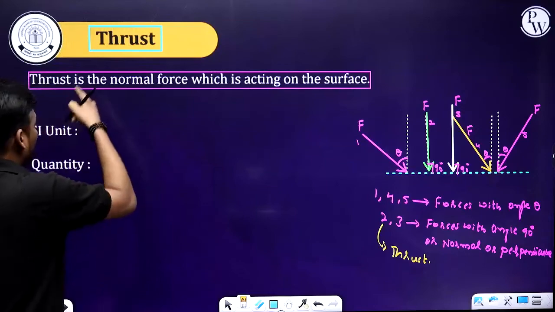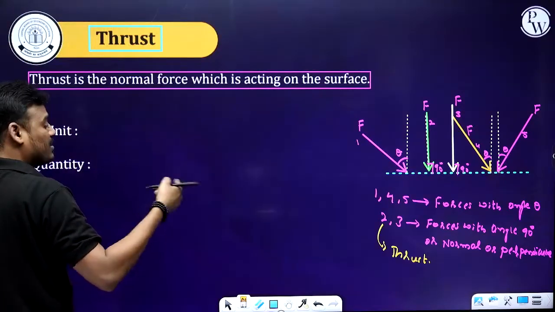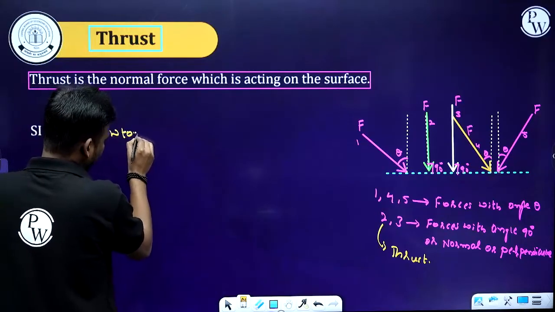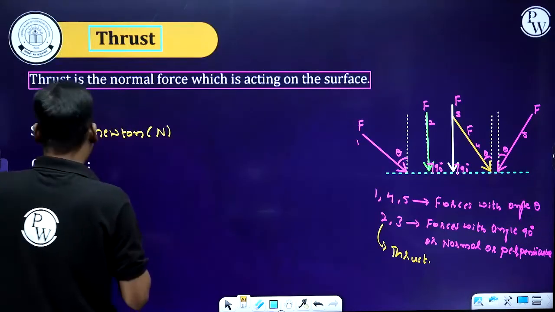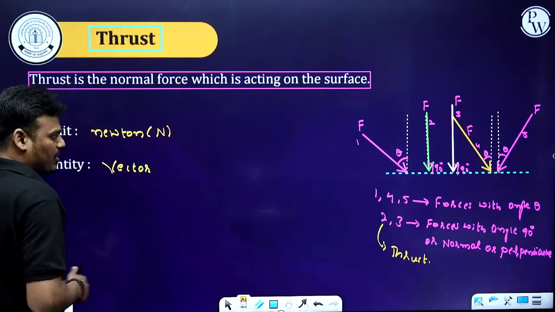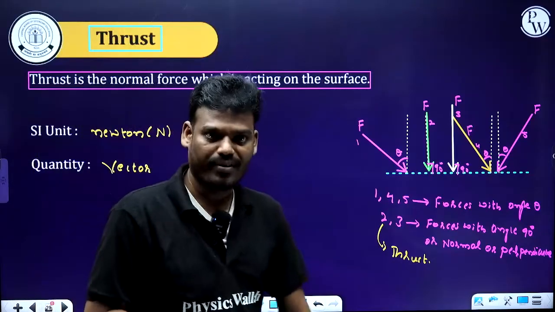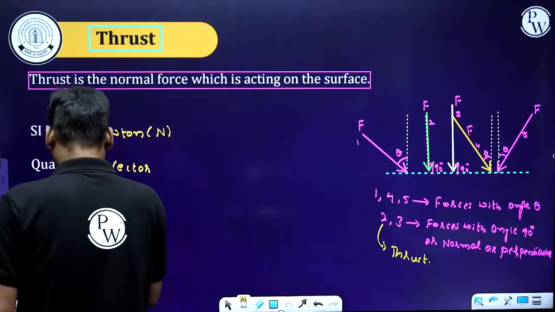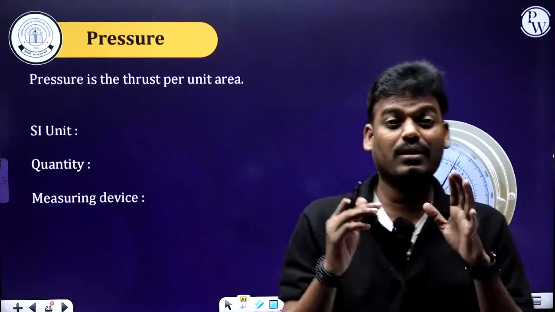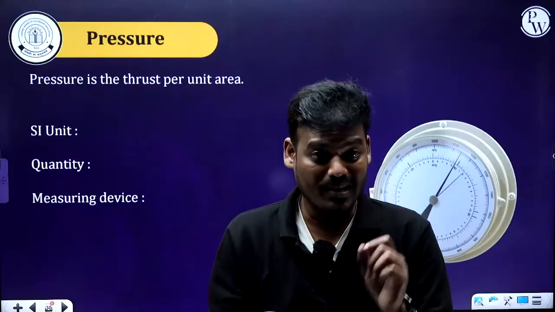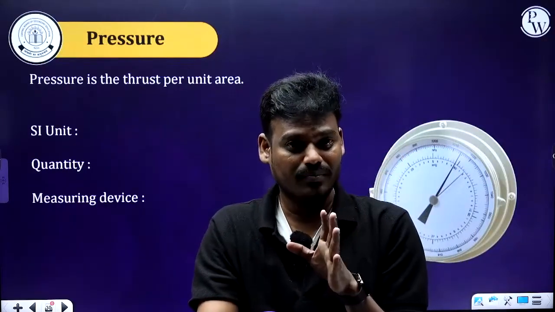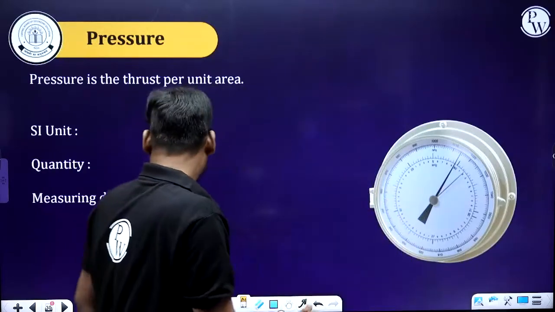Now the SI unit. Thrust is a type of force, so what is the SI unit? It is the Newton. And the quantity, it is a vector quantity because it has a direction also, normal to the surface. Now next one, pressure. Pressure means it is the ratio of thrust and area, or you can call it thrust per unit area. We call it pressure. Simple.